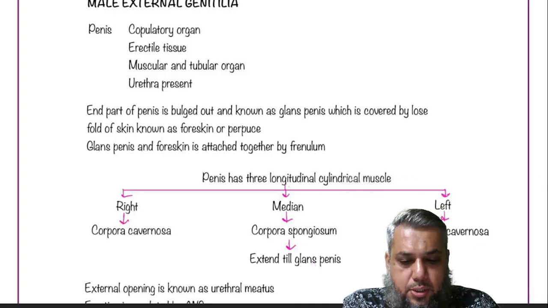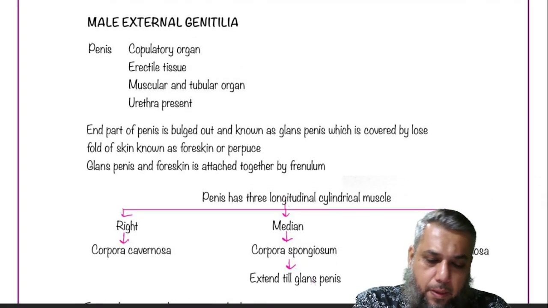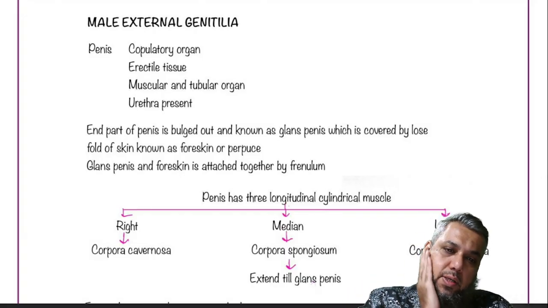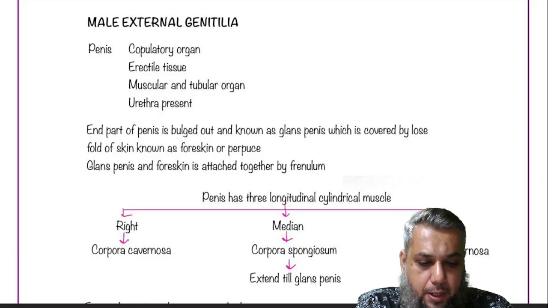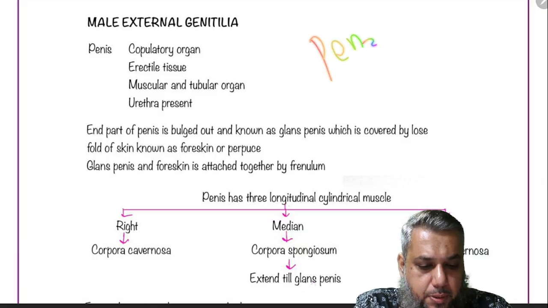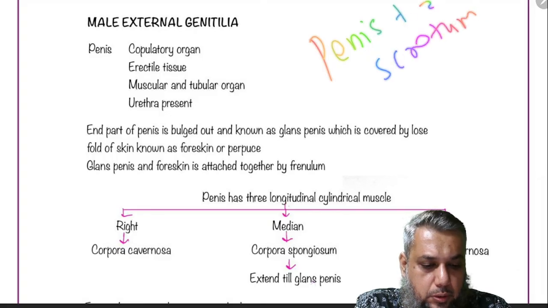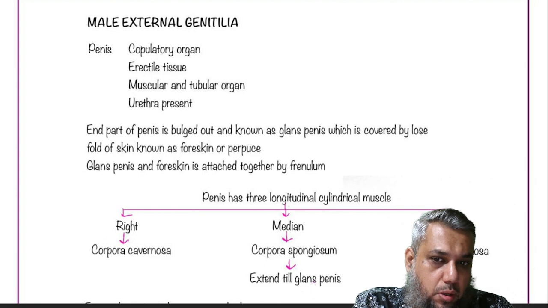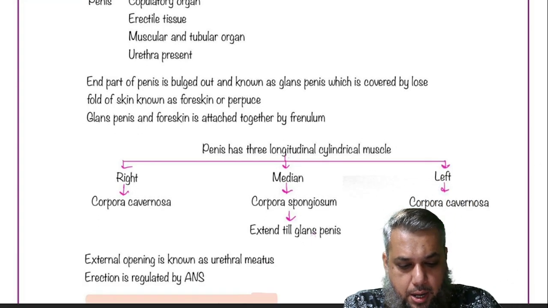Now, the male external genitalia. The male external genitalia includes those organs which can be seen from outside, and they include the penis and the scrotum. These two parts together are called the male external genitalia. The penis is called the male copulatory organ. It is an erectile tissue.